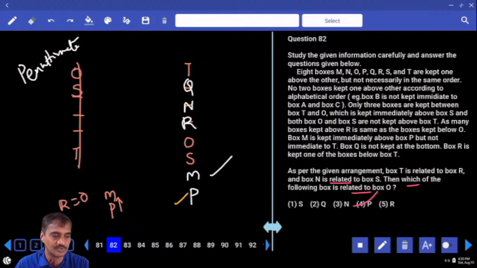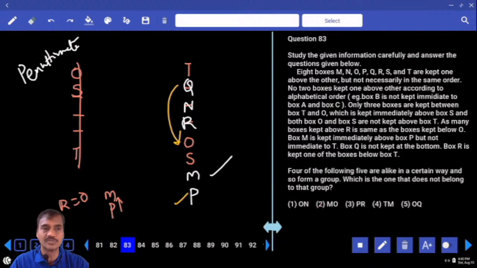Is 82 right? 82 choice. Clear? Then which of the following is related to O? And which is related to O? That means O is 3 positions below this Q. Clear? So what is your answer? Q is the answer choice.